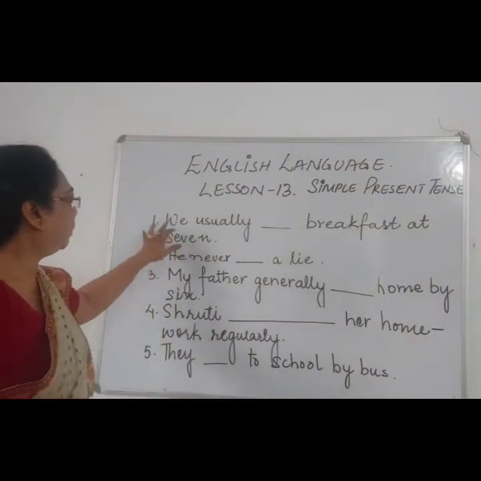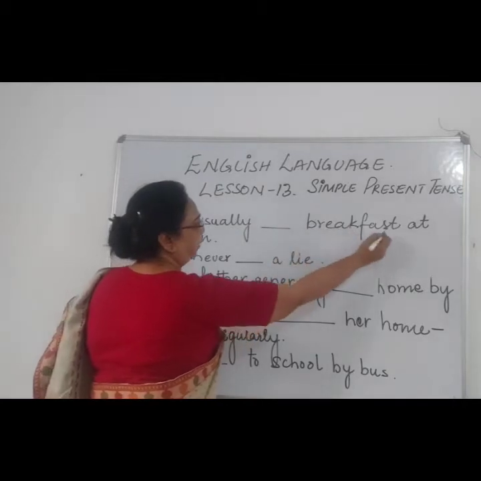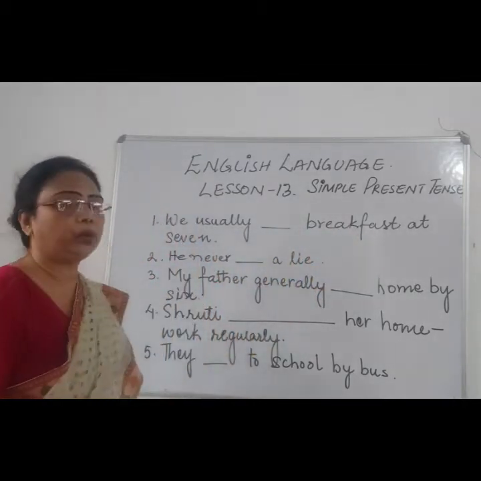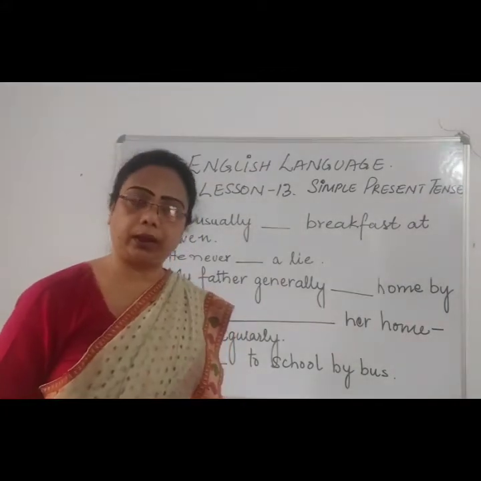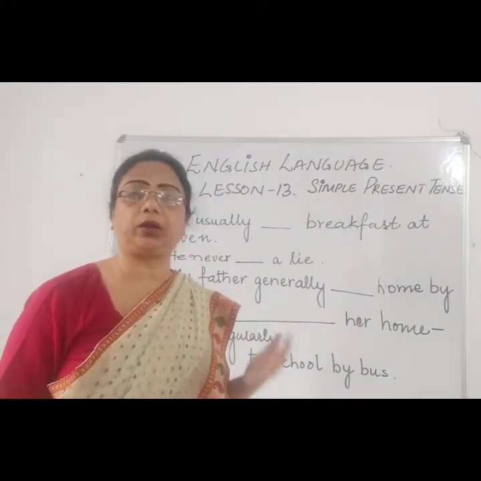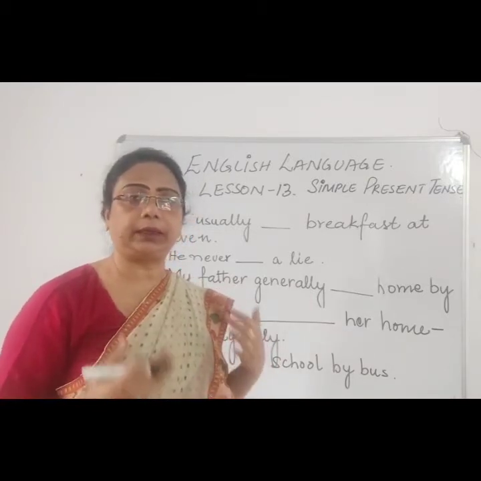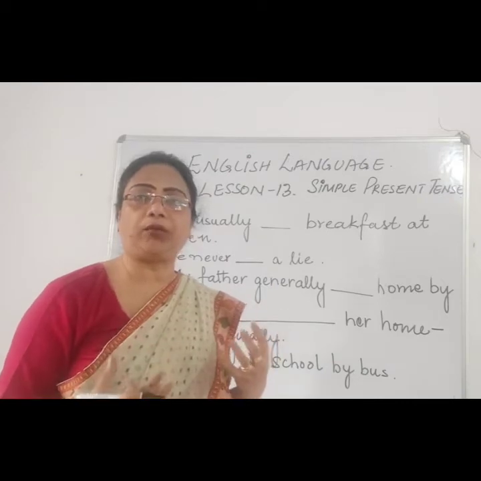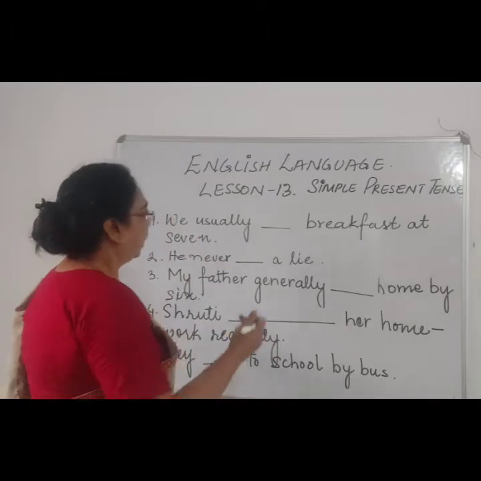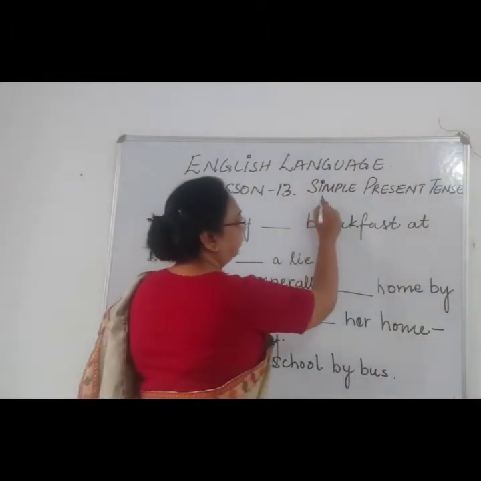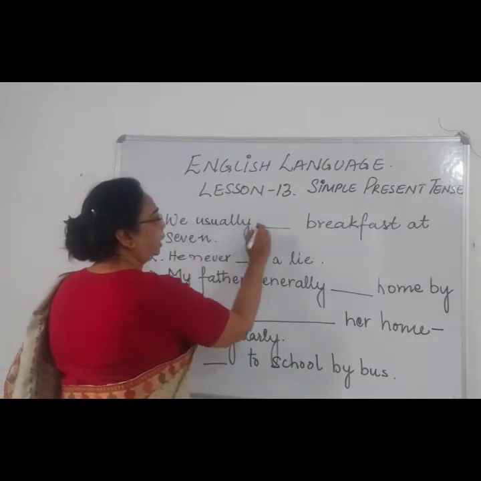Now over here, number 1, it says we usually dash breakfast at 7. Now you usually have your breakfast at what time? At 7 o'clock. By 7 o'clock you finish your breakfast. So this sentence shows a habit of a particular person or people. So we are going to use simple present tense.